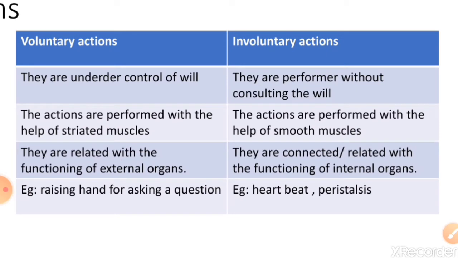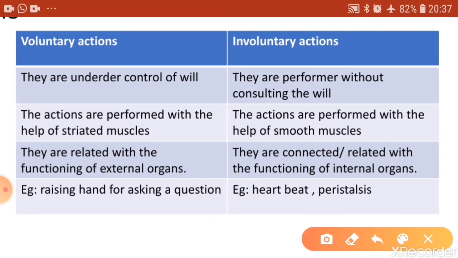The first difference, just have a look at it, is that voluntary actions are controlled by the will. They are under control of the will, whereas involuntary movements are performed without consulting the will. Next difference you find is that voluntary actions are performed with the help of striated muscles. The striated muscles are also called voluntary muscles because they are under the control of will, and they are also called skeletal muscles, right?